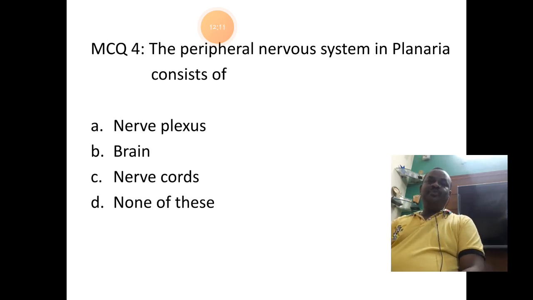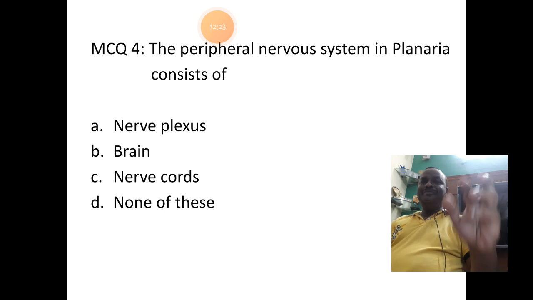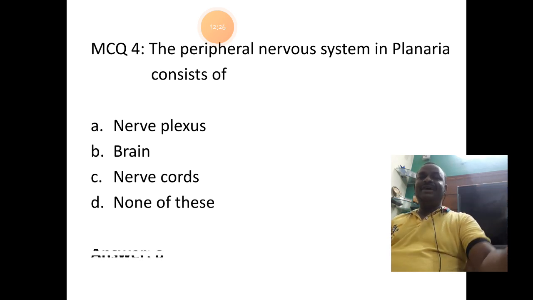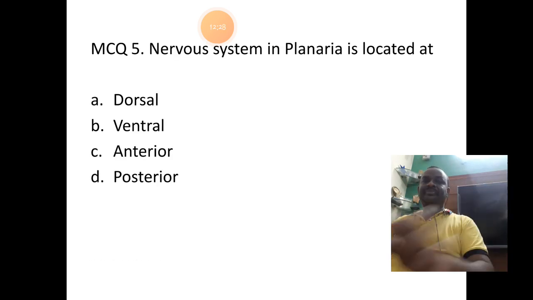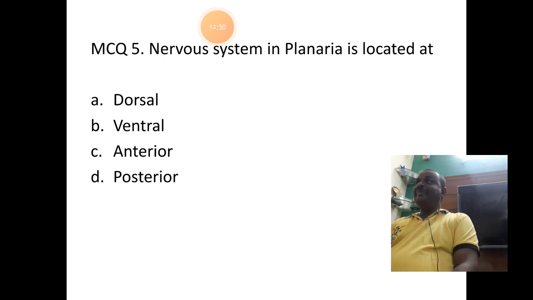Question 4. The peripheral nervous system in Planaria consists of nerve plexus, brain, nerve cords, none of this. So it is nerve plexus, network of nerves. So answer is A. Question 5. Nervous system in Planaria is located at dorsal, ventral, anterior and posterior. So it is ventral side, answer is B.